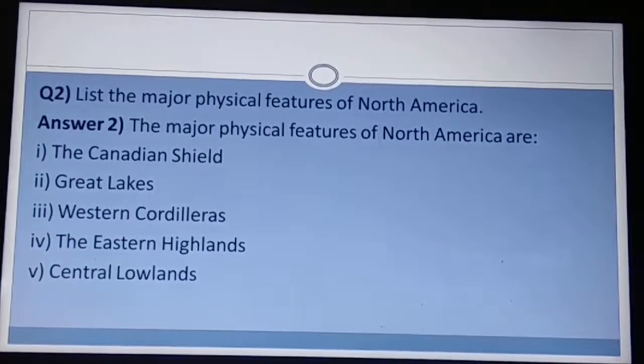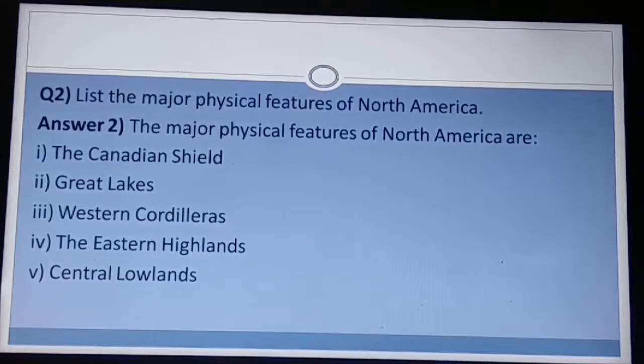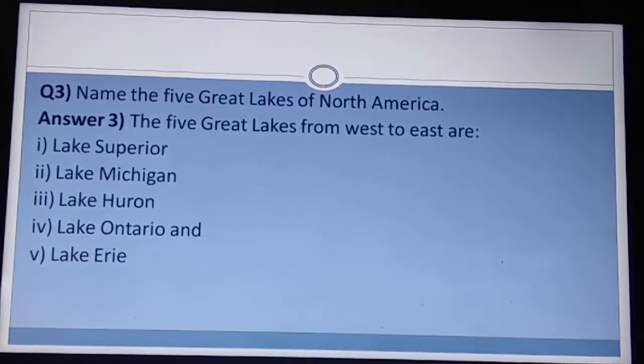Second question, list the major physical features of North America. The major physical features are the Canadian Shield, Great Lakes, Western Cordilleras, the Eastern Highlands and the Central Lowlands or the Central Plains. Right?